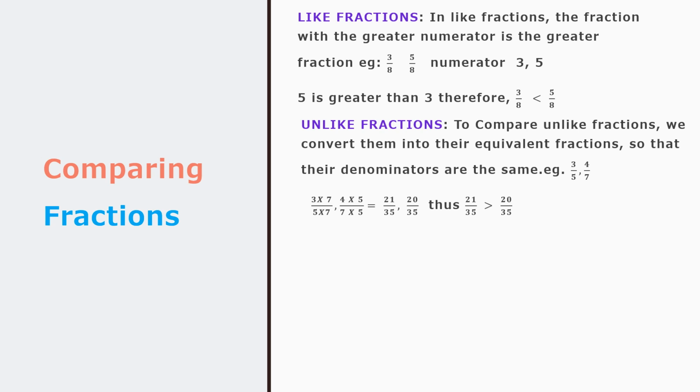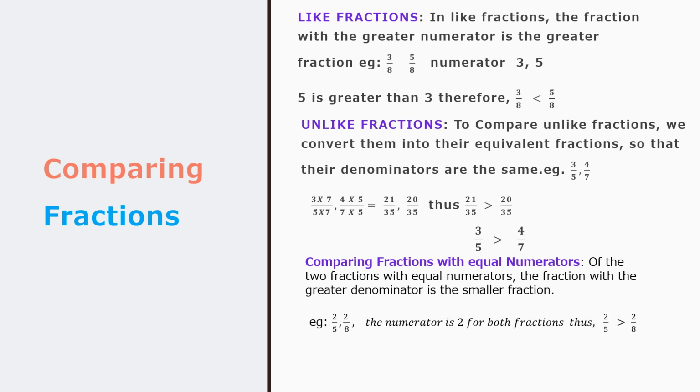So 3 into 7, 5 into 7 and 4 into 5, 7 into 5, because both denominators should be same, which is equal to 21 upon 35 and 20 upon 35. Thus 21 upon 35 and 20 upon 35 can be reduced to 3 upon 5 and 4 upon 7, which is 3 upon 5 is greater than 4 upon 7.